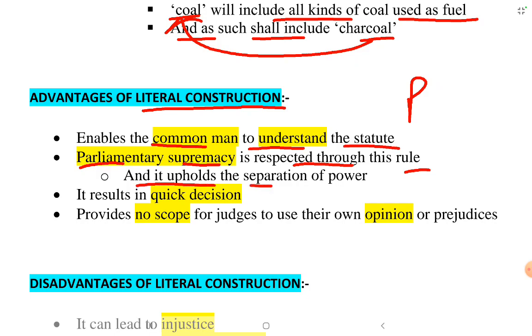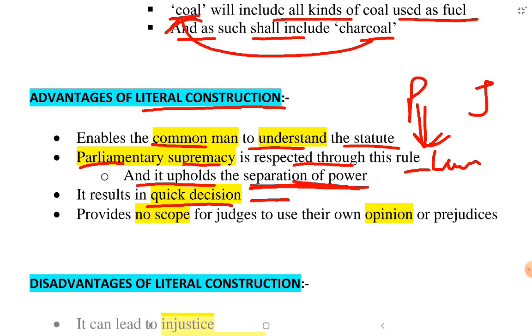It upholds the separation of power, because the power to make laws is only with the parliament. The judiciary cannot make law, it cannot interpret any other meaning other than what the parliament has given. It results in quick decision. There is no time wasted on finding out the meaning of any word. Only the true and ordinary, literal meaning is used, so it saves time. It provides no scope for judges to use their own opinion or prejudices.